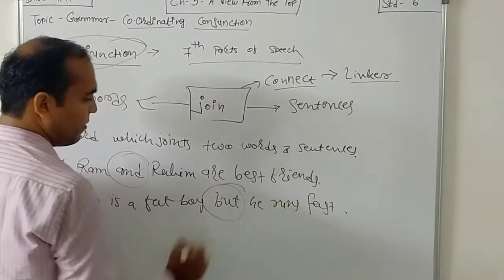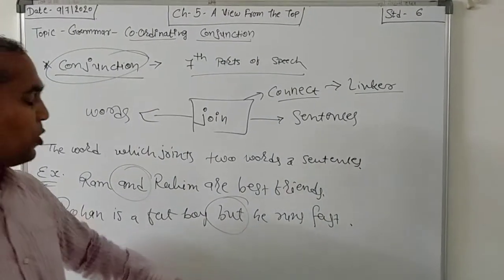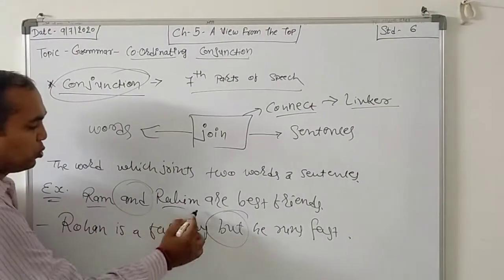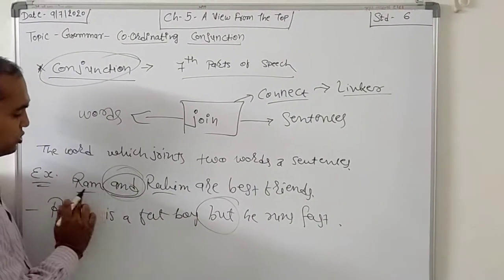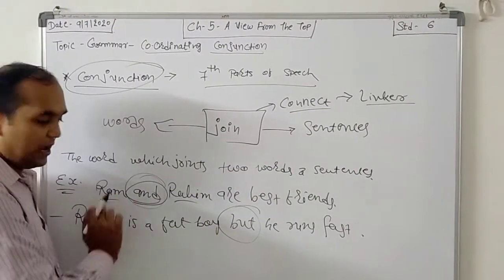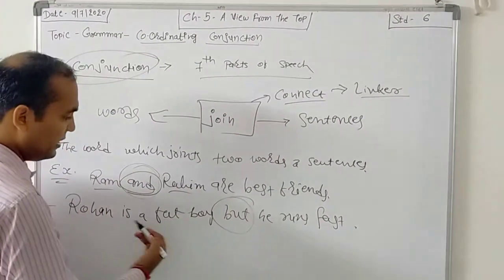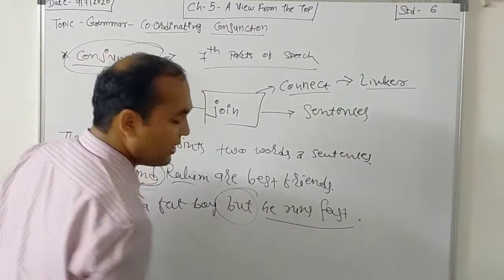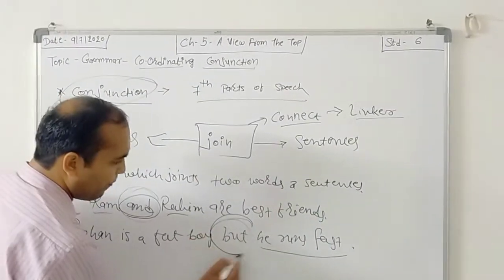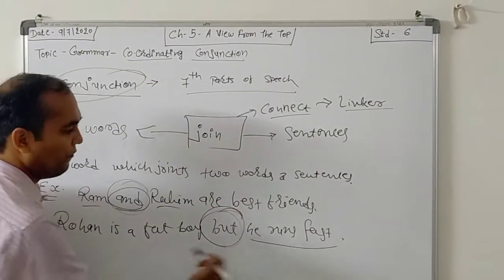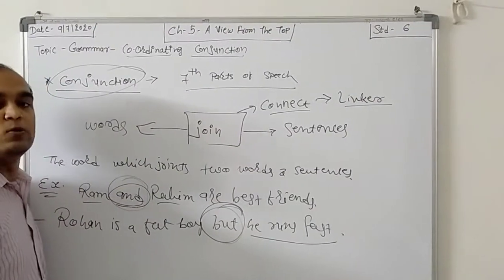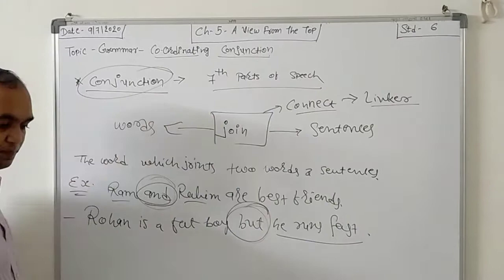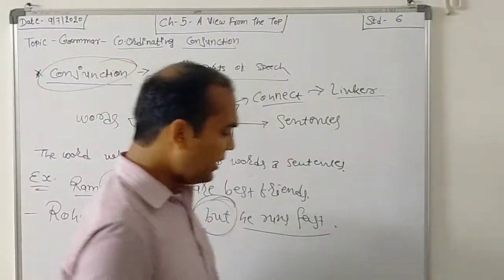Now see, but is also a conjunction. These two words are connected by and. Here also there are two sentences, Rohan is a fat boy and he runs fast. With the help of this word, but, we join two sentences, that is why it is known as conjunction.